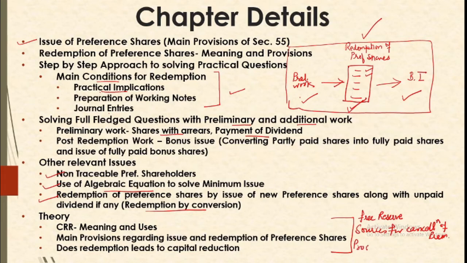Then what do we mean by proceeds of fresh issue? Like when you are issuing say 20,000 shares of 10 each, maybe at premium or discount, or you are calling up some money, what exactly is proceeds? We will be taking up these points while solving the questions and while taking up the main provisions of redemption, but we will take these separately also. So this is all that we are going to do in this chapter. Today we will start with the main provisions of section 55, and the rest of the things we will cover in the coming videos.